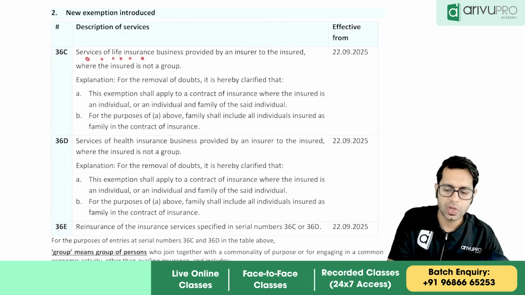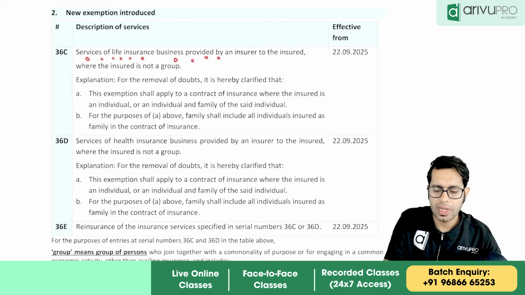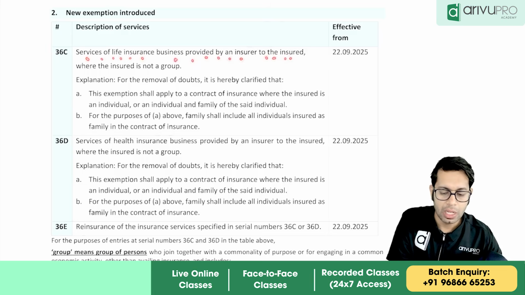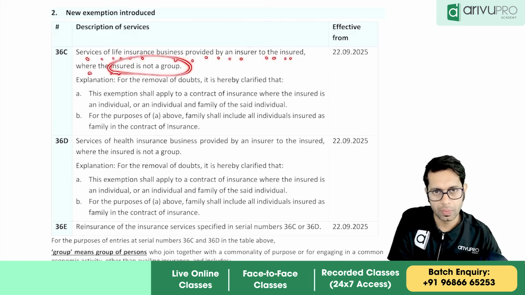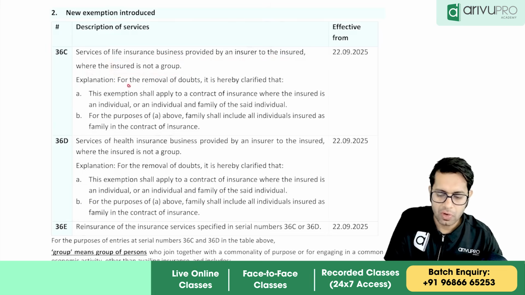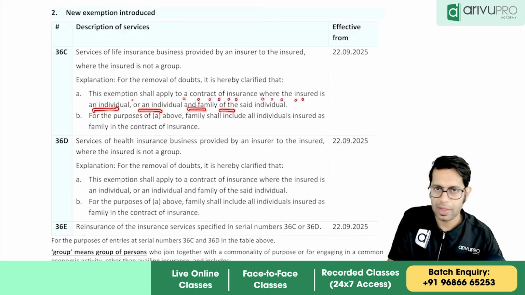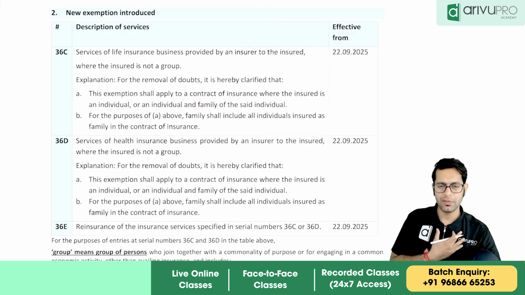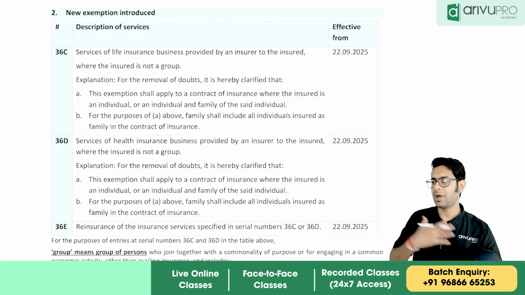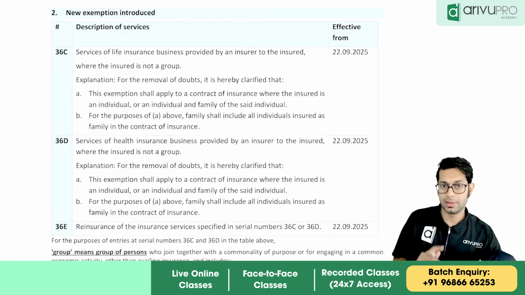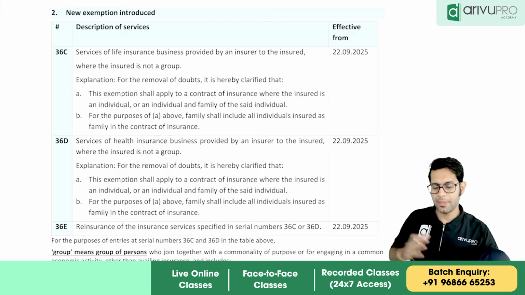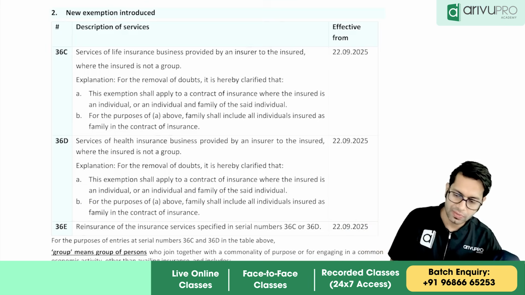Explanation: for removal of doubt, it is clarified that this exemption shall apply to contract of insurance where the insured is an individual or an individual and his family. So if I take insurance for myself, or for myself along with my family, then this is not treated as group.